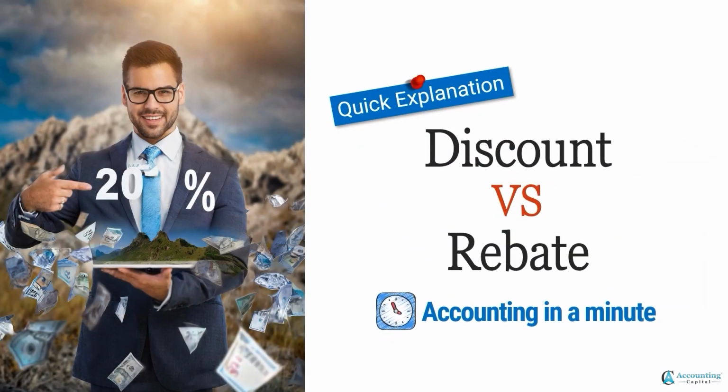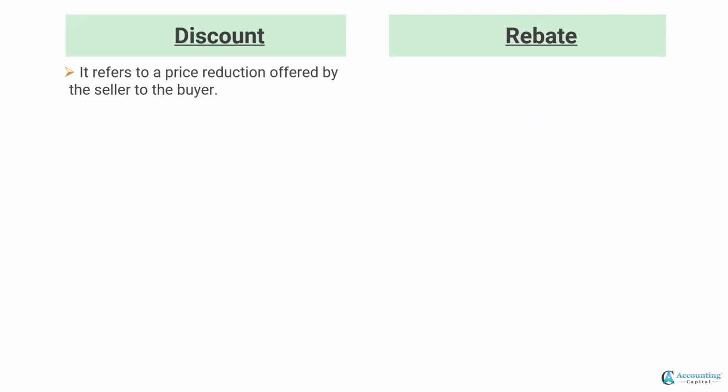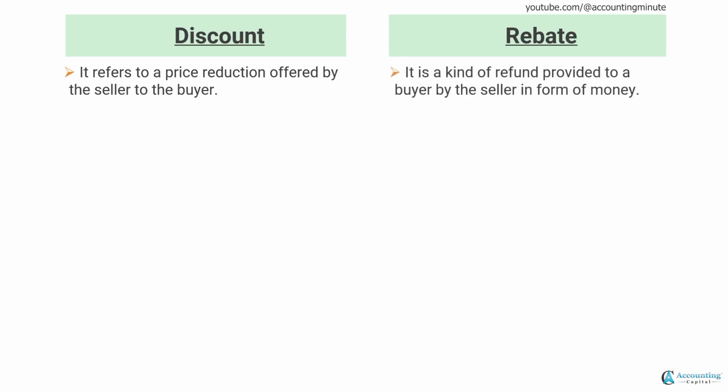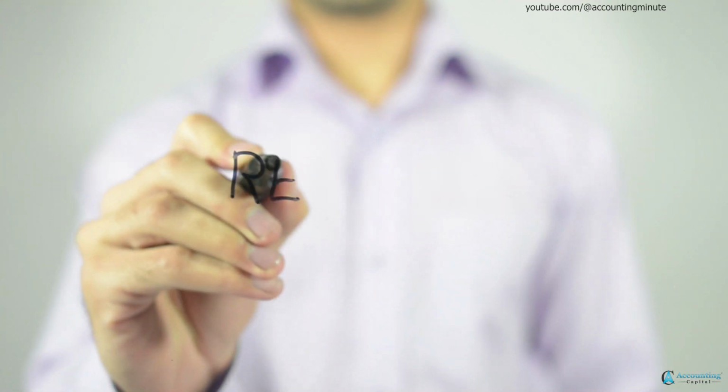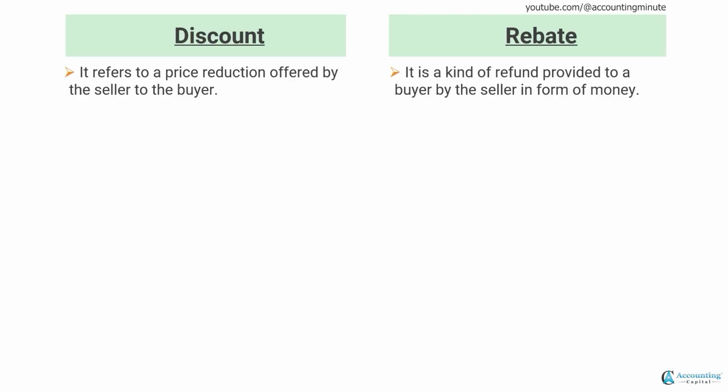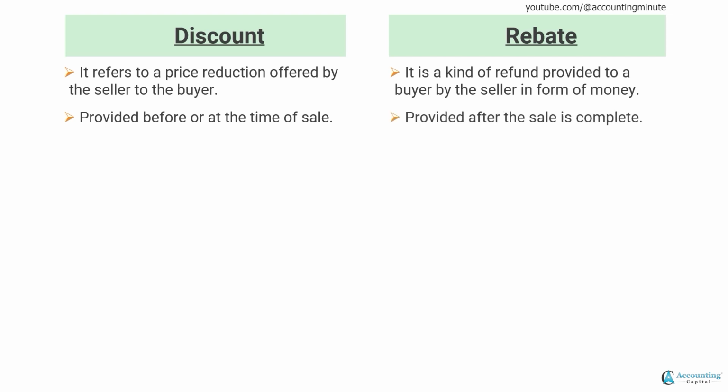1-minute revision of the topic discount versus rebate. Discount refers to a price reduction offered by the seller to the buyer. Rebate is a kind of refund provided to a buyer by the seller in form of money. Discount is provided before or at the time of sale, whereas rebate is provided after the sale is complete.